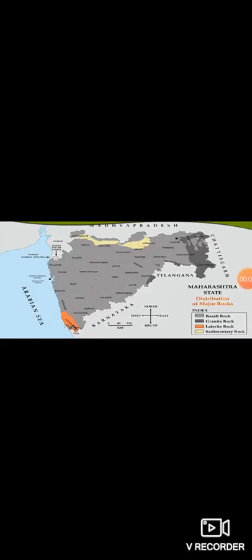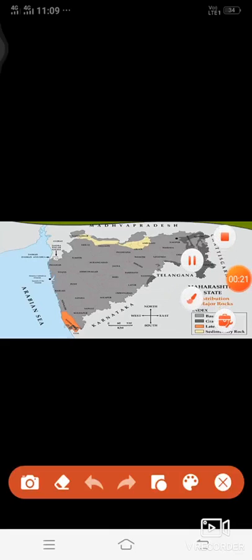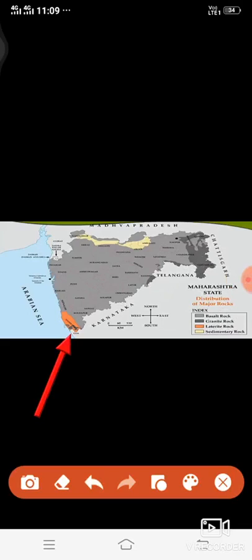If we see, the basalt rock, which is formed out of volcanic eruption, has spread over a vast region. Yes, that is the grey color, light grey. Can you see it everywhere? Yes. Then other rocks like granite. Now granite is dark grey in color. Where is it found? It is found in southern Konkan and in the eastern part.